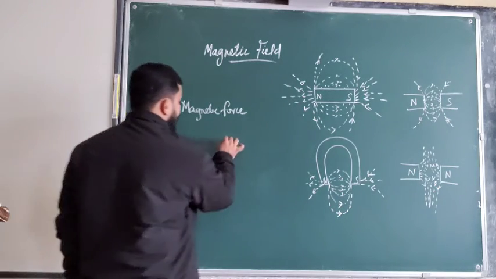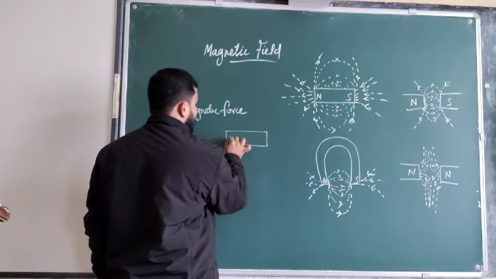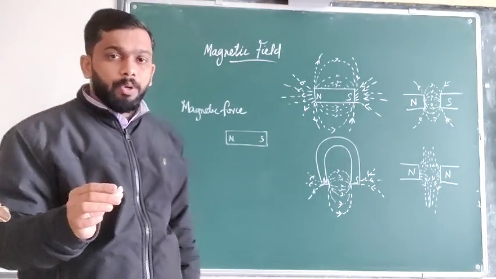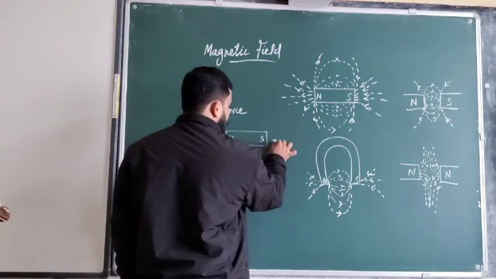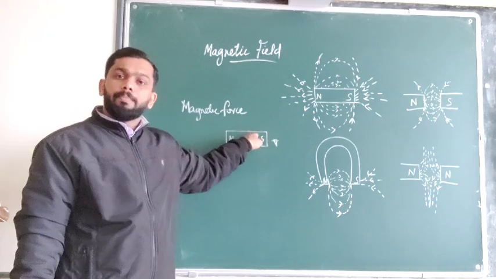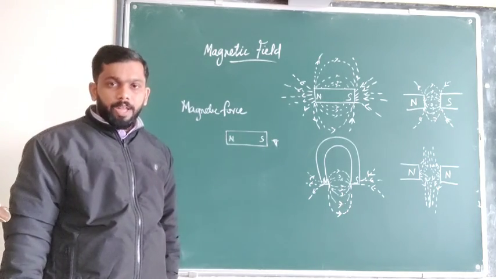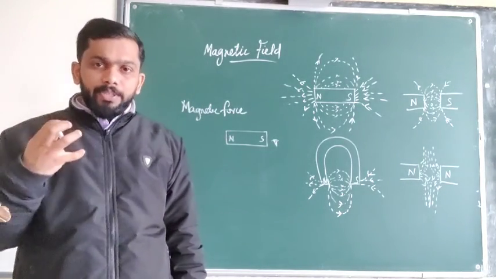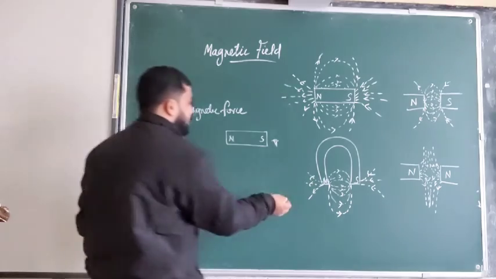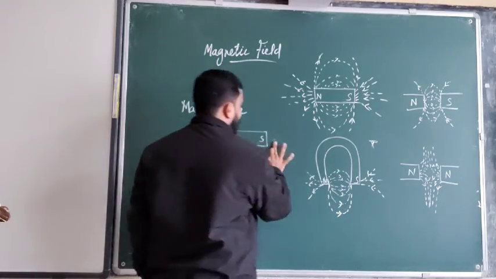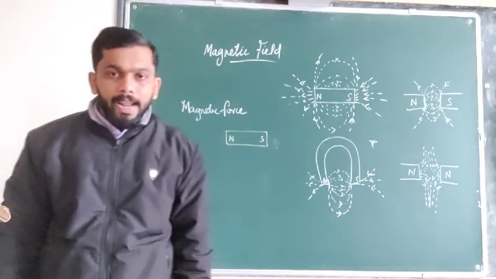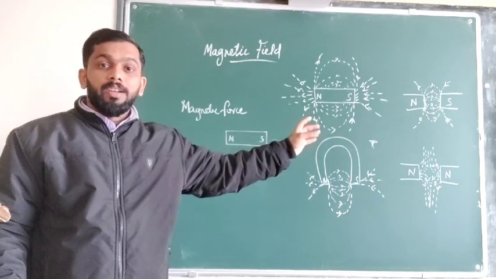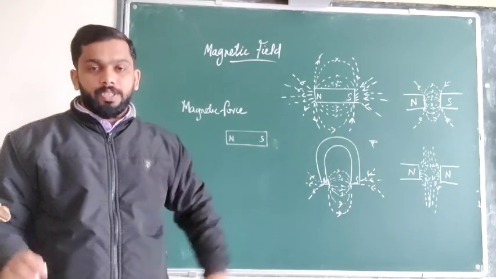Now, suppose we are considering a bar magnet, which we know has two types of poles. Suppose I take an iron needle and keep it near the magnet. Suddenly you know that the iron will be attracted. That means a magnetic force of attraction is experienced by the iron. If I increase the distance, suppose I keep the iron somewhere very far away, will there be any attraction? There will not be any attraction. That means at that much distance the magnetic force cannot be experienced.